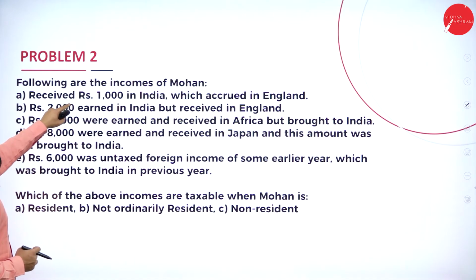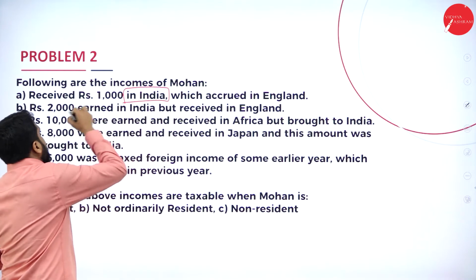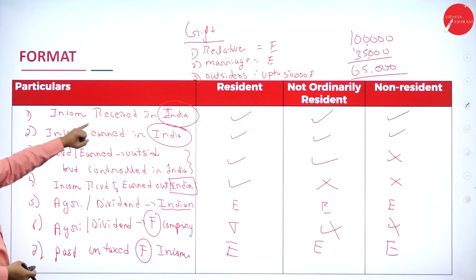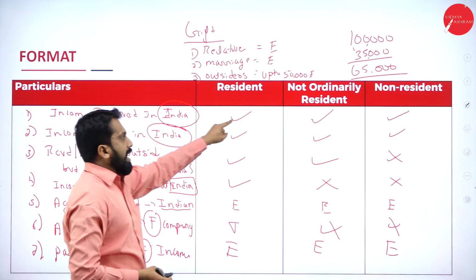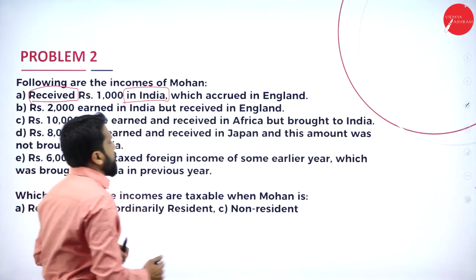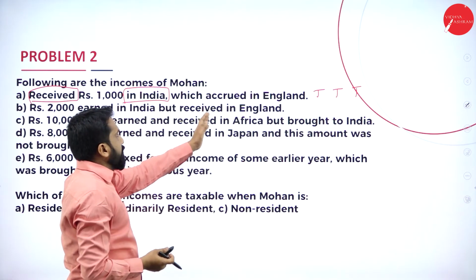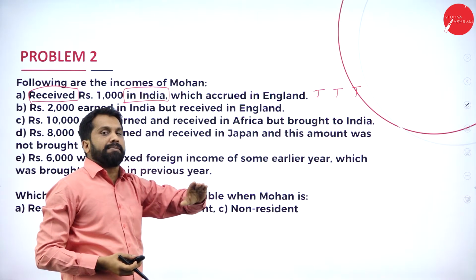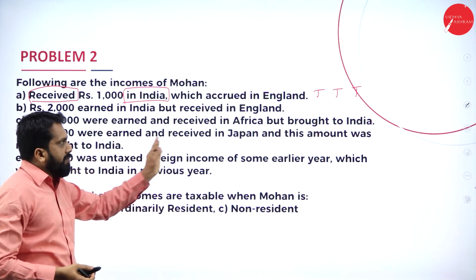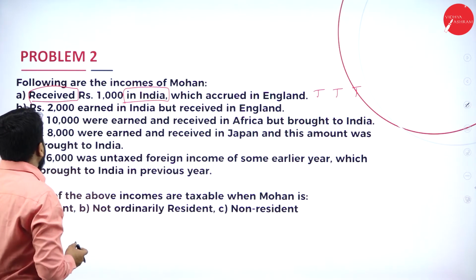Now, received rupees 1000 in India. Remember, received in India. Go back to the format. Income received in India, what is it? Taxable, taxable, taxable. Clear? Remember that. We don't need the further detail that it accrued in England. If you find the words received in India, whatever may be the further information, it is taxable for all three.